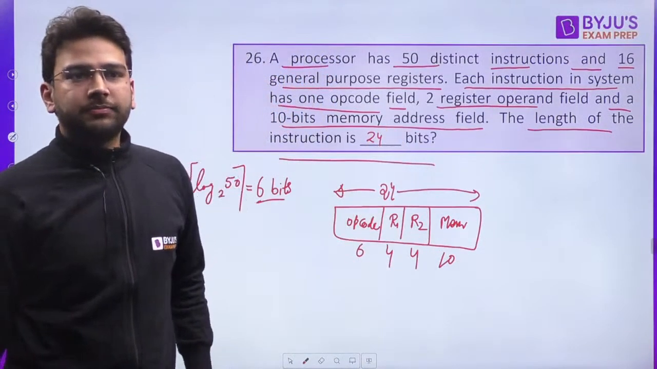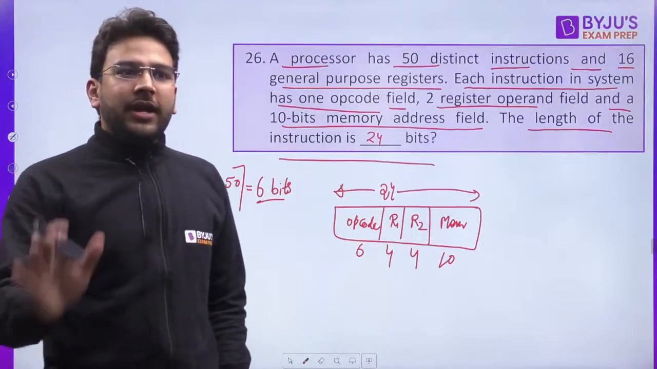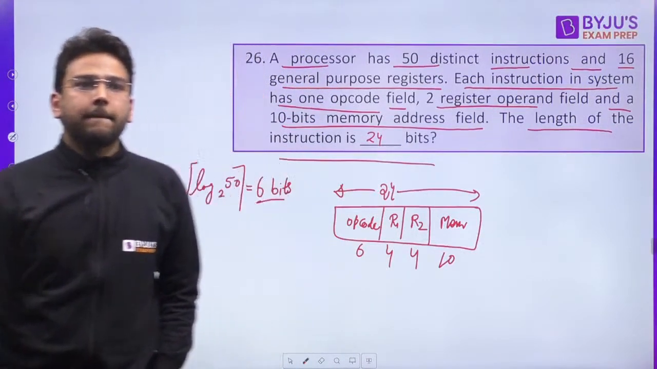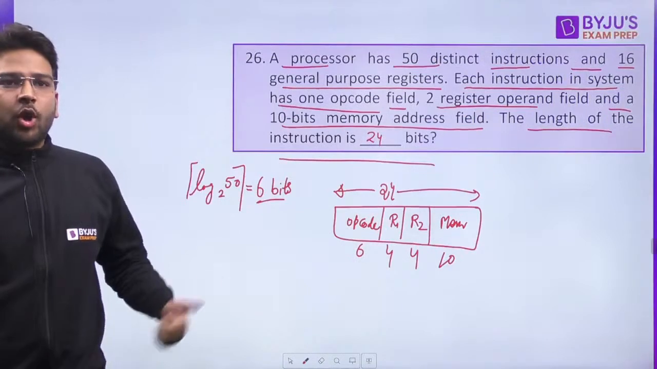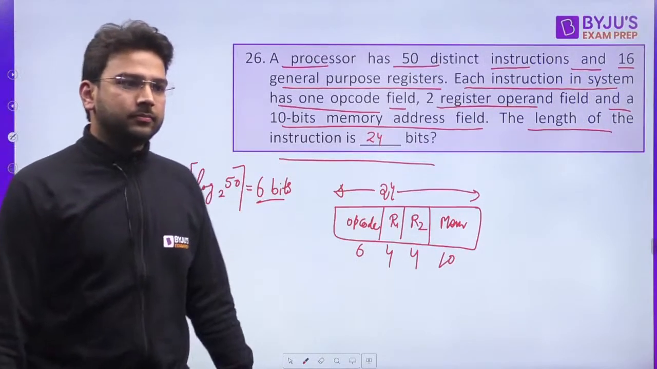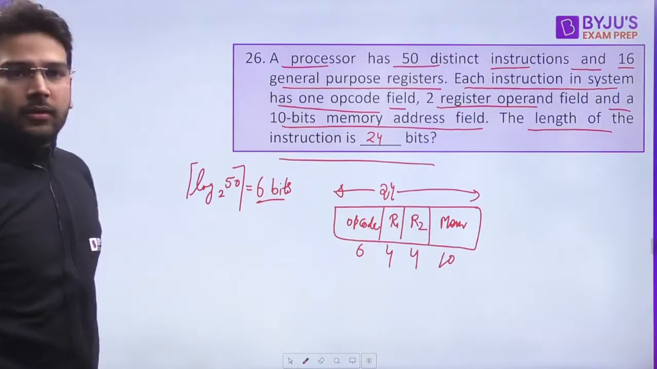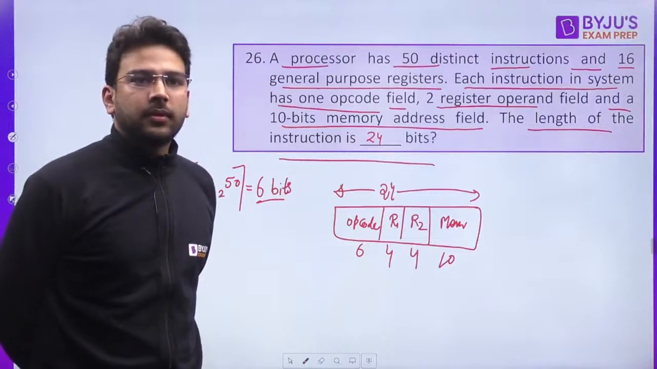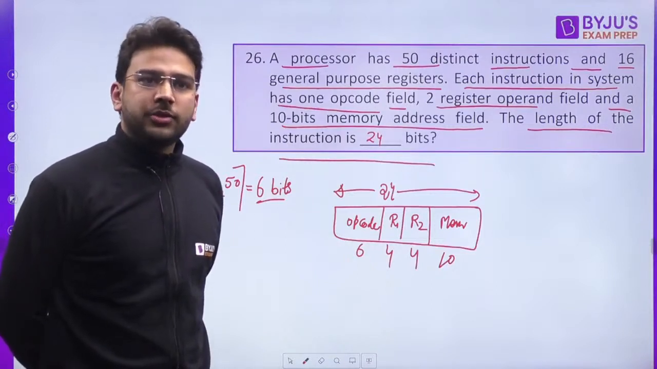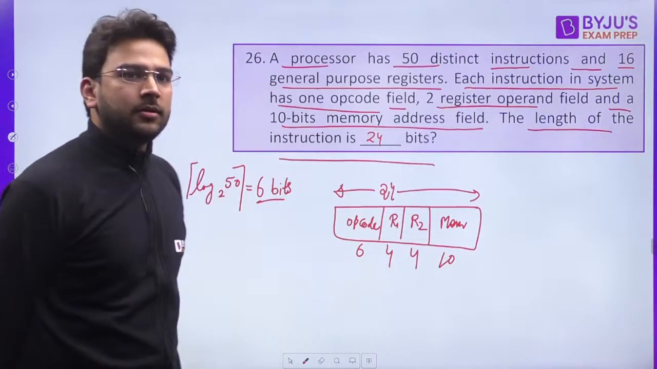Is it clear, everyone? If you have any doubt, please ask. All clear so far? Yes, very good, all of you. Yes, 24 is the correct answer.